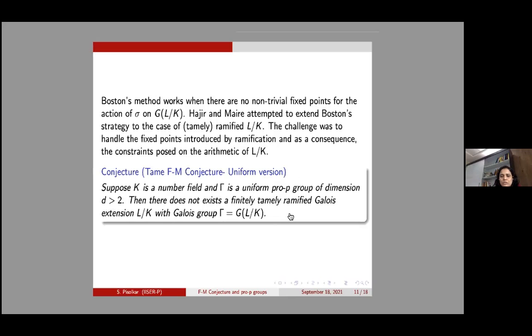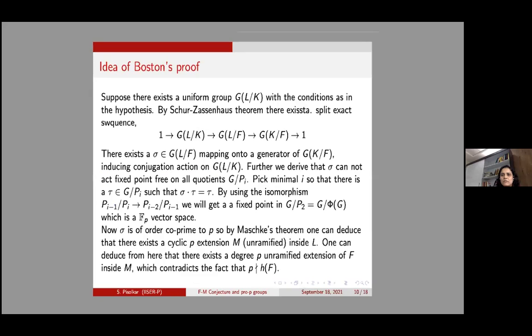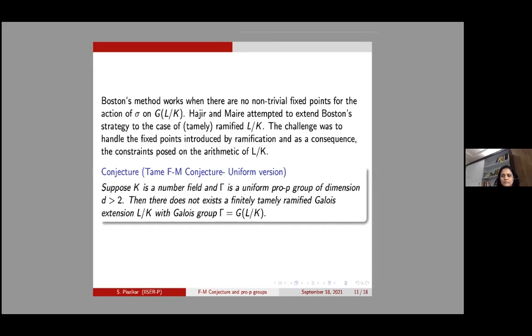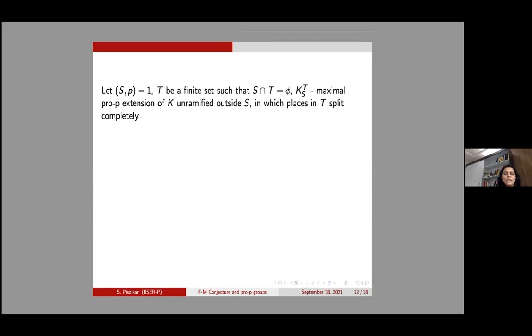So I will just quickly talk about this. I'm going to just discuss the statement of the result, and maybe I will hint at the key idea they have used. We have this assumption that our extensions are finitely tamely ramified extensions.